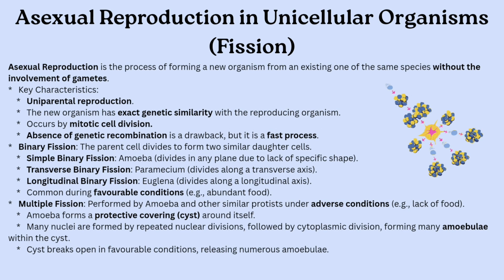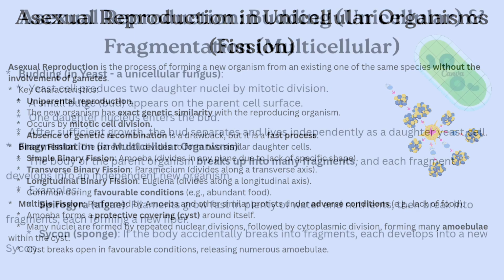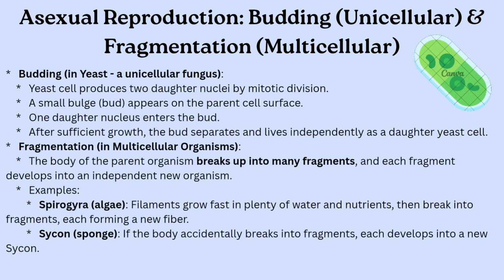Asexual reproduction in unicellular organisms like amoeba and paramecium occurs through binary fission. Under unfavorable conditions, organisms like amoeba perform multiple fission, producing several offspring enclosed within a cyst. In yeast, a unicellular fungus, reproduction happens by budding.